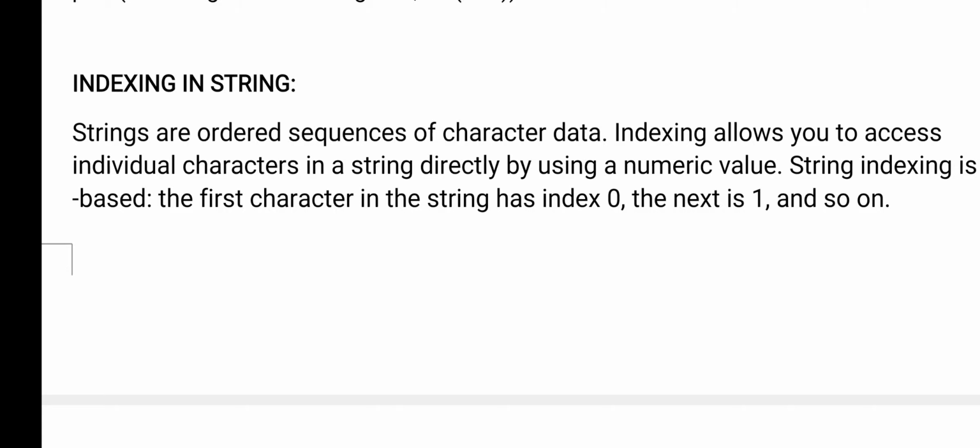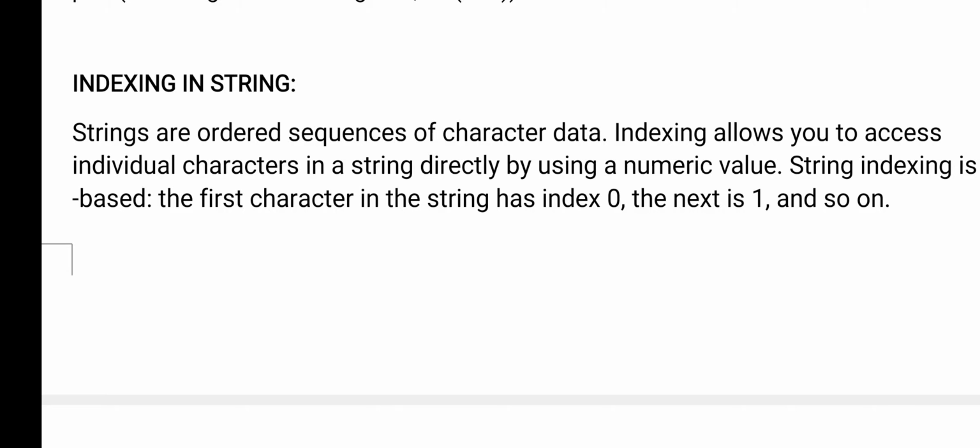Using that index number, you can easily access and identify a character in a string. Whatever index is there, that is a numeric value. Always the index is a numeric value. And in a string, the index number starts from 0 and the last element will be length minus 1.